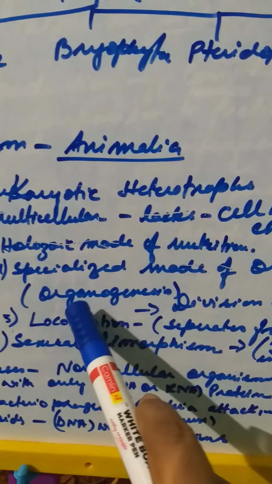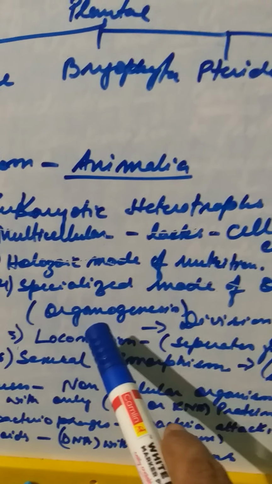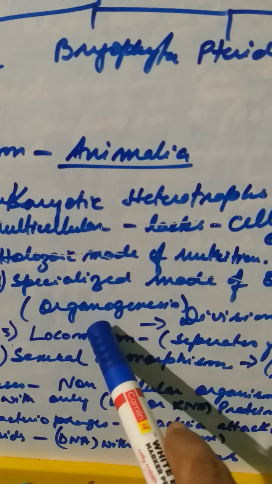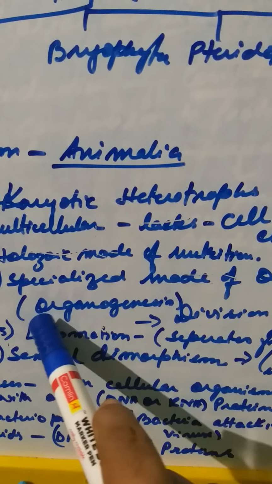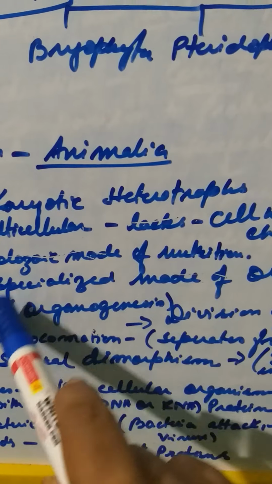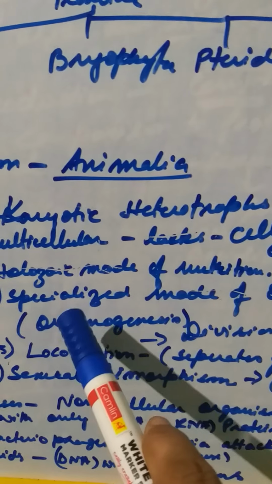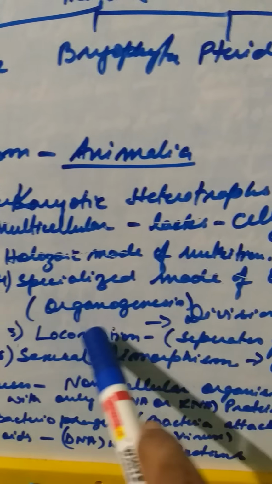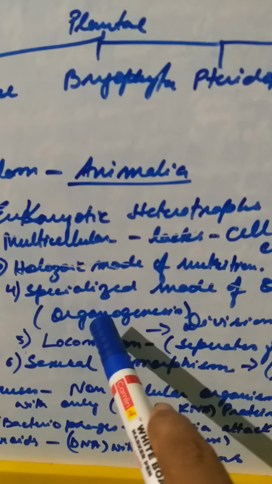For example, the heart is responsible for the blood pumping, the neurotransmitters, the sensory organs. So these are much evolved characters that are completely lacking. They have structures, they have tissues, but organogenesis is not there in the kingdom Plantae.